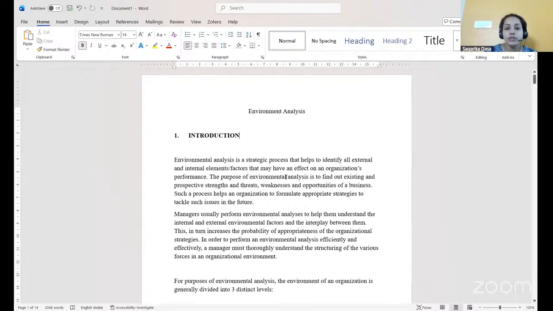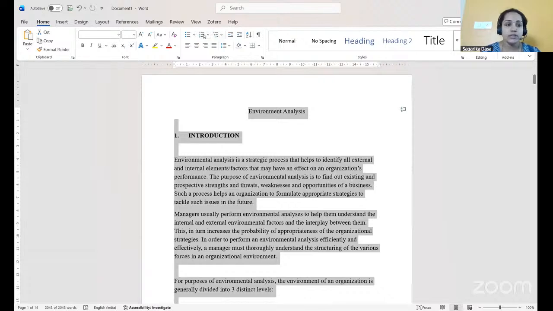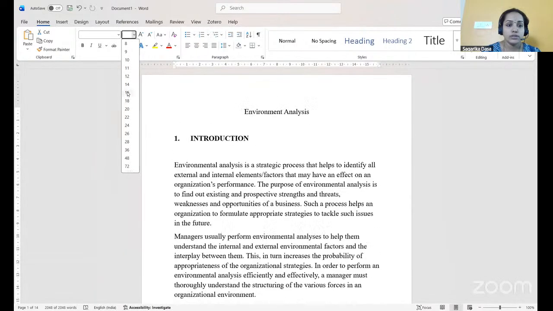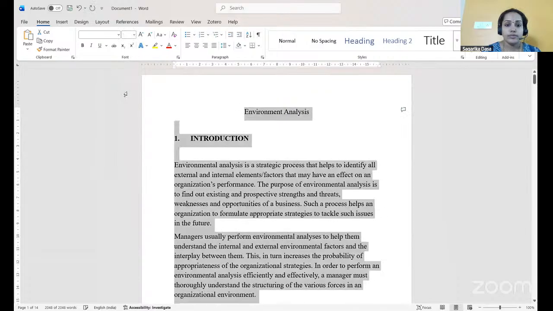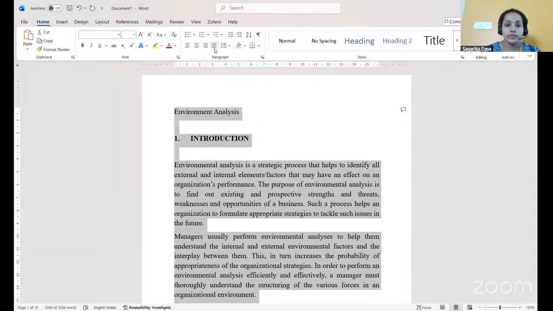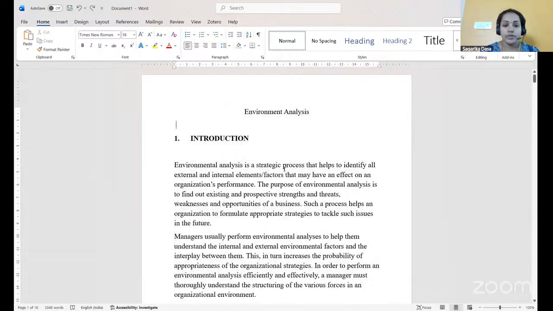The purpose of environmental analysis is to find out, let me increase the size of the font. Right.